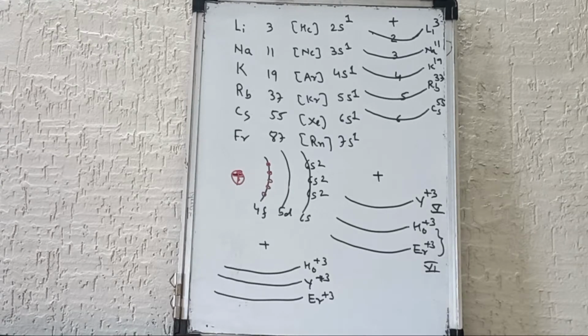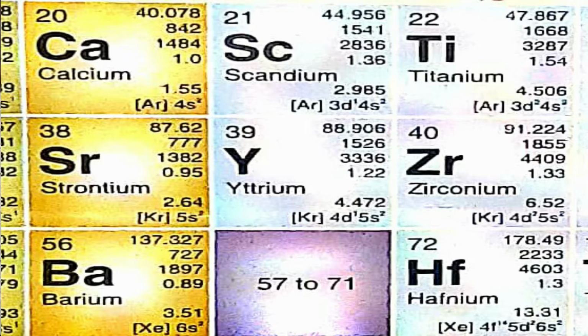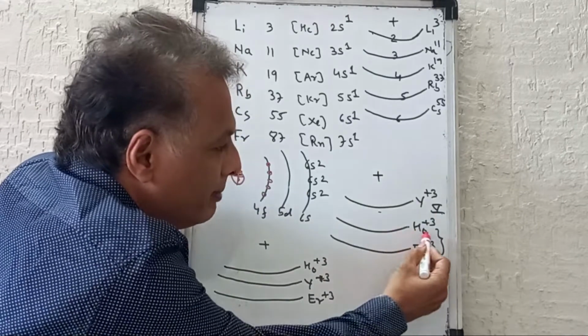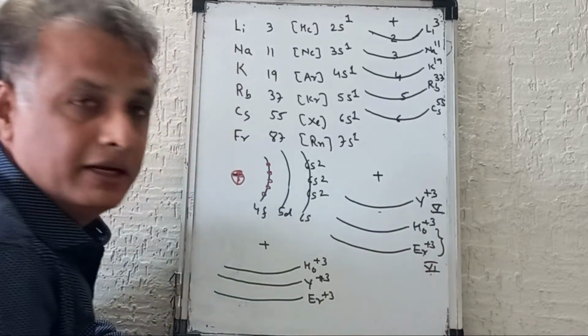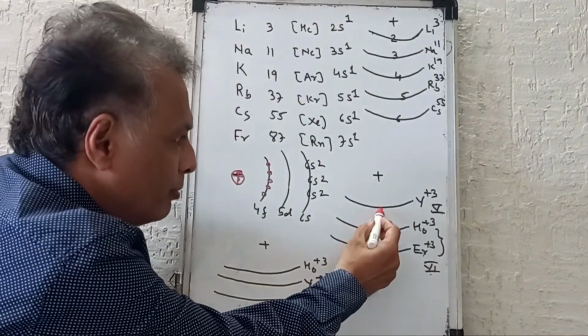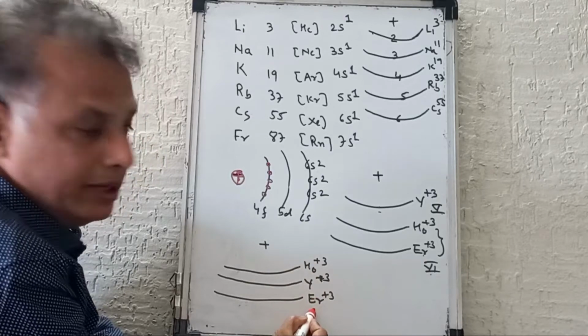Now let us discuss the effects of lanthanide contraction. Yttrium is a fifth period element, and holmium and erbium are sixth period elements. Due to lanthanide contraction, the atomic radius of yttrium falls between the atomic radii of holmium and erbium.